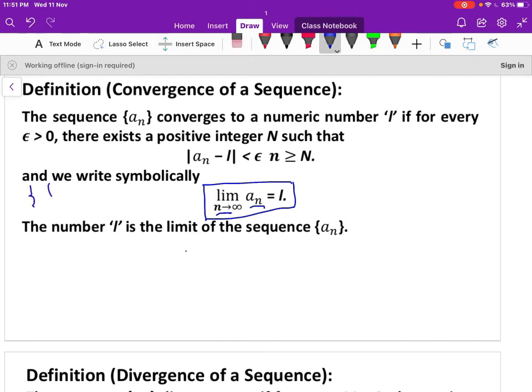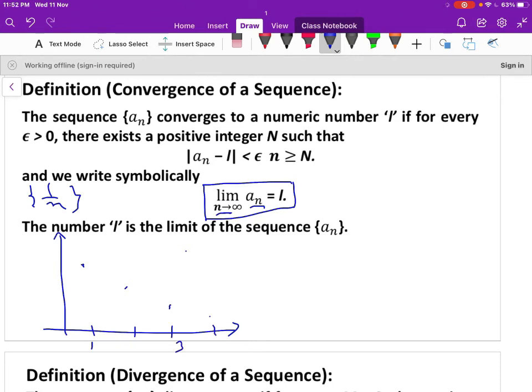Let us take the example of the sequence 1 by n. Let us plot the graph of the sequence 1 by n. When n is 1, the first term of the sequence is 1. When n is 2, the second term of the sequence is 1 by 2. When n is 3, the third term of the sequence is 1 by 3.